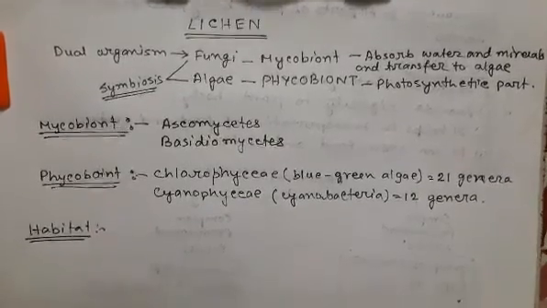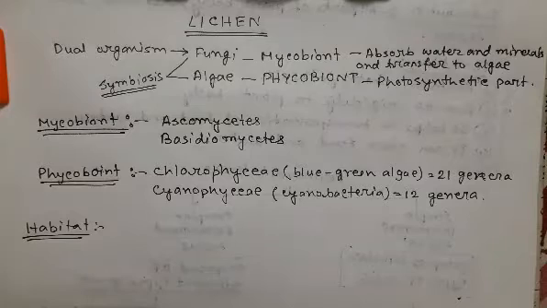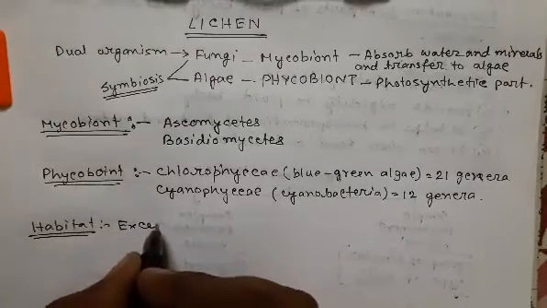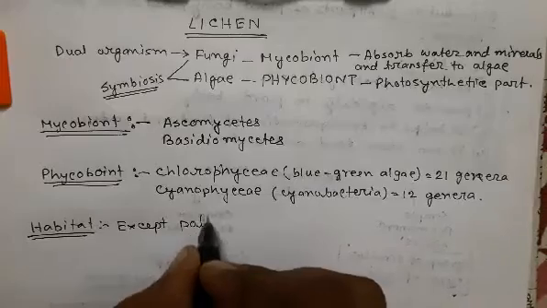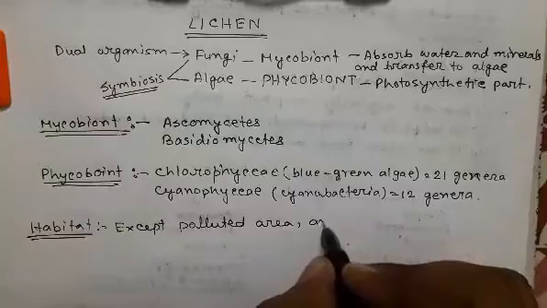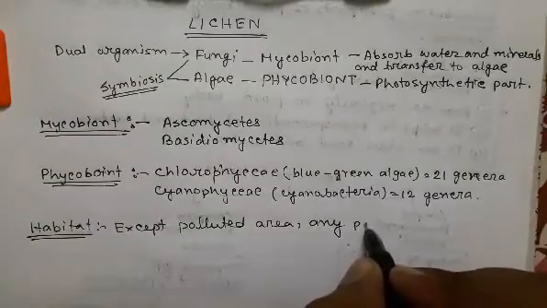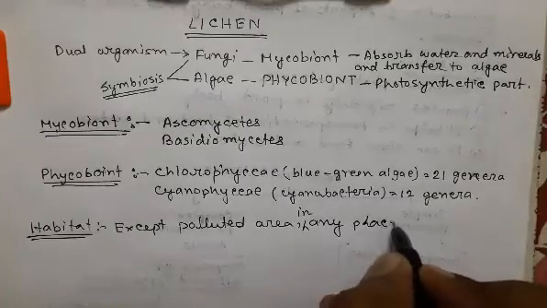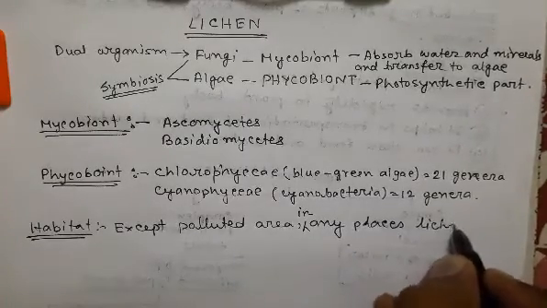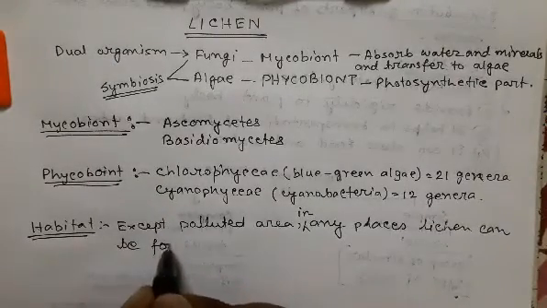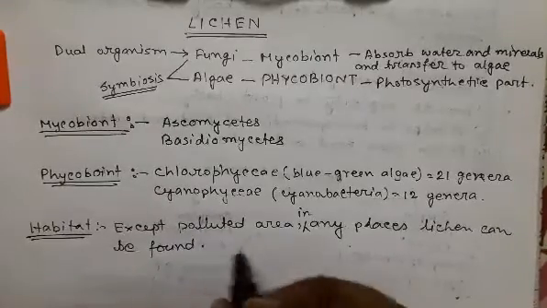Except in polluted areas, lichen can be found in any place. Here any place means it can be rock, it can be bark of a tree,